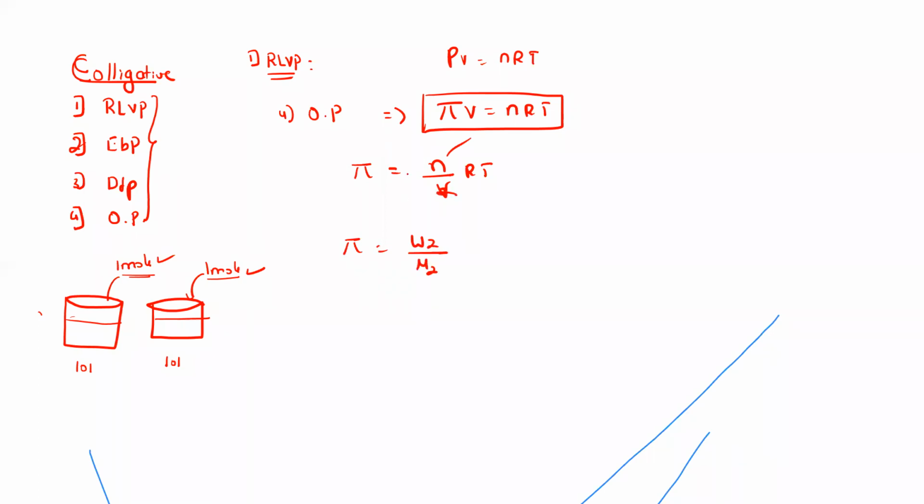Let me write the V here only. Pi V equal to W2 by M2 as it is, and RT. Therefore, we'll write in terms of M2. It becomes M2 equal to W2 RT divided by pi V.